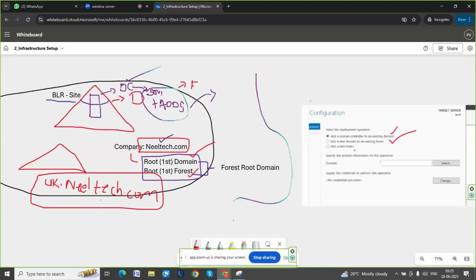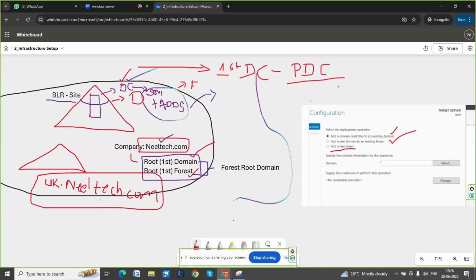What does it mean? Before that, first understand the first option, add a new domain. When you select this option, the first domain controller is called the root domain controller, the first DC. The first DC is also called the primary domain controller, or PDC for short. I have shared the notes, the third PDF file. In that you will find this PDC. PDC means the first domain controller or the primary domain controller.